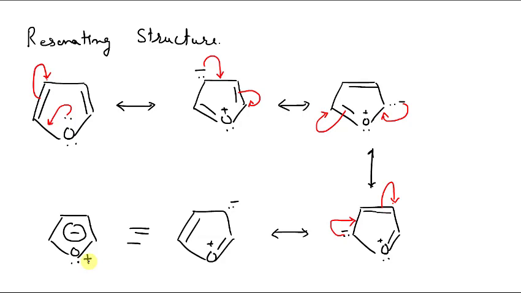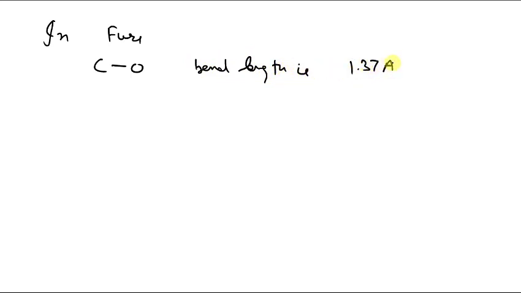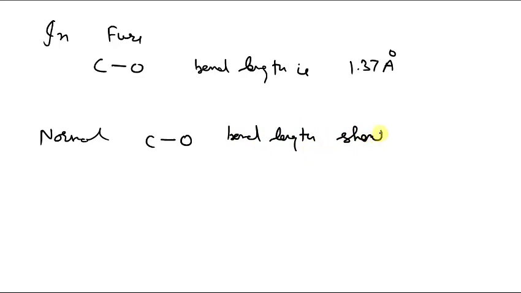Another thing that can prove that it shows resonance similar to pyrrole is that we can compare the bond length. In furan, this carbon oxygen bond length is around 1.37 angstrom, but a normal carbon-oxygen single bond length should be around 1.43 angstrom, but here the bond length is less.